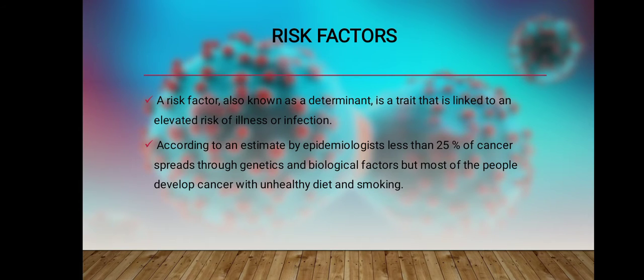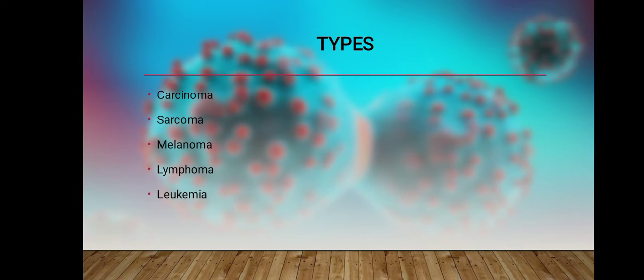The next one is lymphoma. Lymphoma is cancer that begins in the lymphatic system. Then we have leukemia. Leukemia is basically the most dangerous type of cancer, and it is blood cancer, the cancer present in our blood cells.